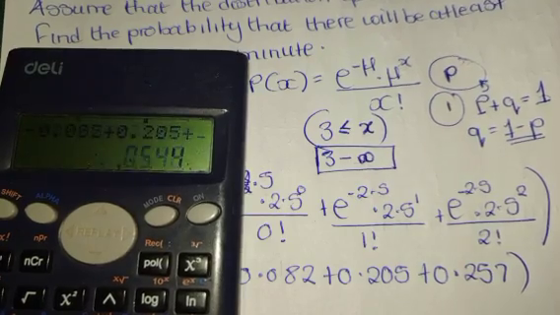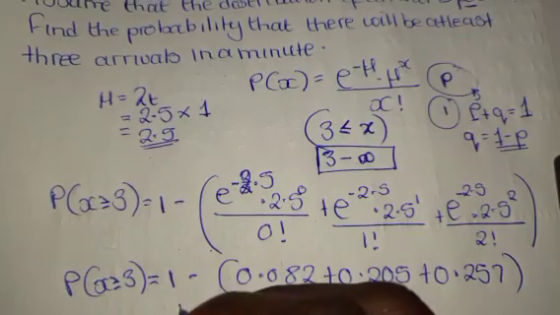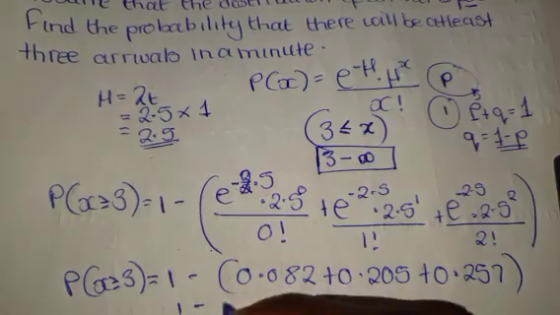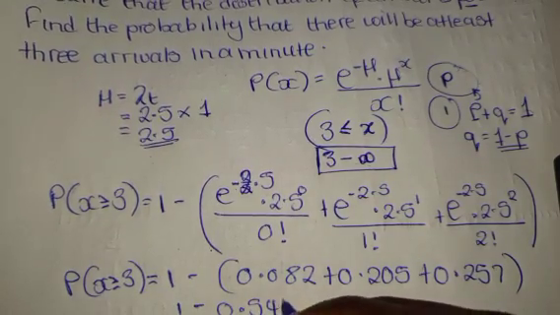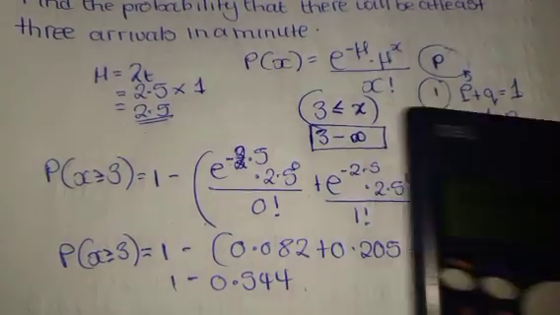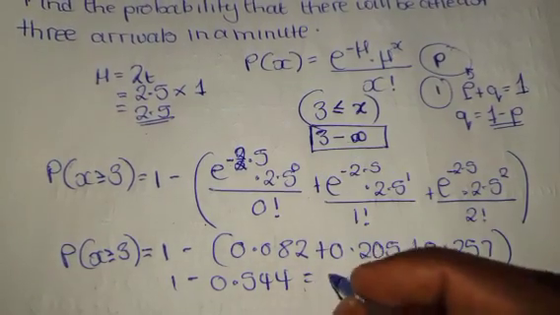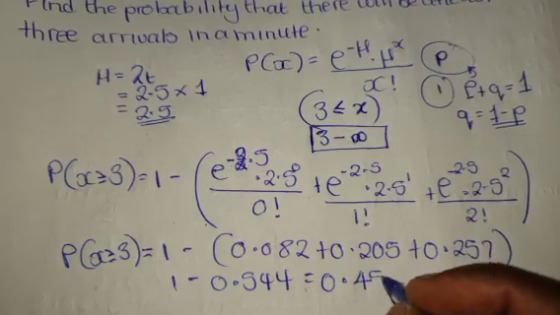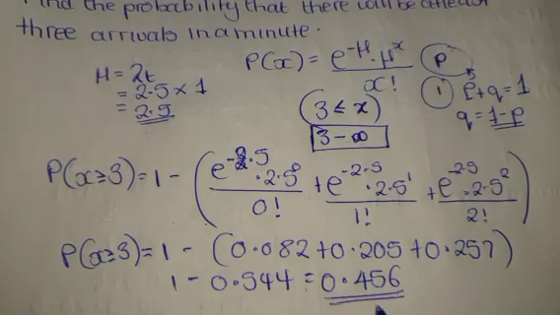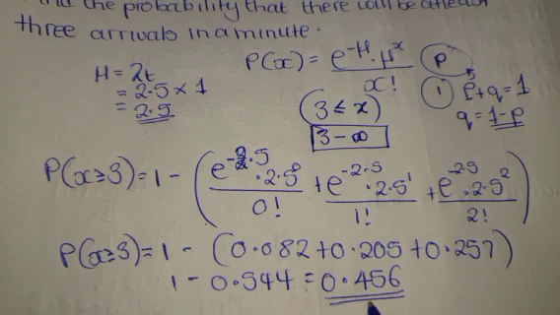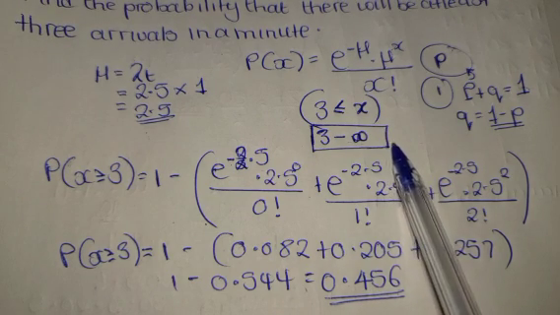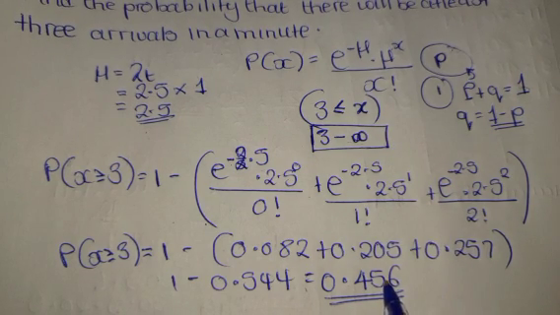We are getting our answer to be 0.544. Then we subtract 1 minus the answer we are getting, and our answer is 0.456. So this is the probability that there will be at least 3 arrivals in a minute. At least, which means greater than, to positive infinity. So this is the probability.